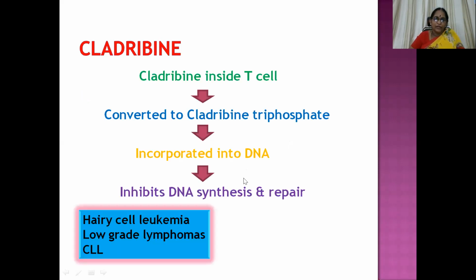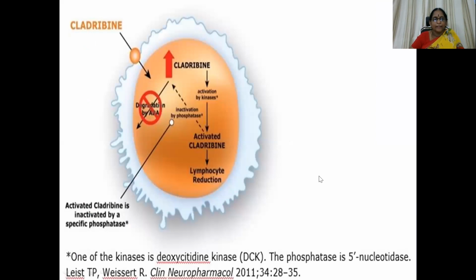Then coming to the cladribine molecule. Cladribine, this is the main mechanism of action. It enters into the T cell, gets converted into cladribine triphosphate, then gets incorporated into DNA, and inhibits DNA synthesis and repair as well. So this molecule is used in the management of hairy cell leukemia, low-grade lymphomas, and CLL. So here you can see activated cladribine because of the phosphorylation. Inactivation is done with some other mechanism, that is, activated cladribine is inactivated by a specific phosphatase enzyme. So activated cladribine is helpful in lymphocyte reduction.